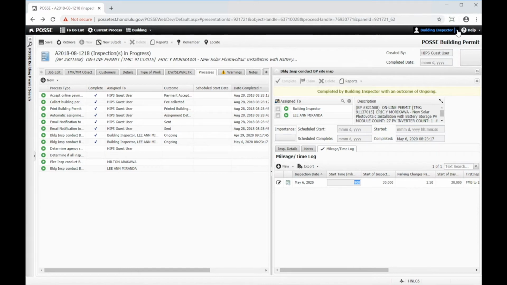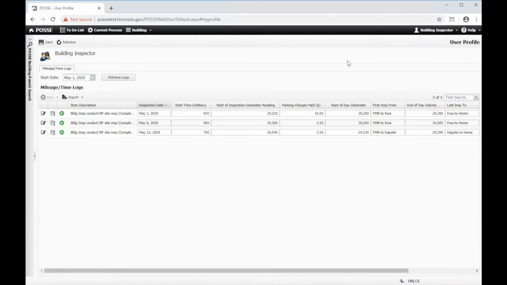So if we go to the top here and click on the My Profile option, right where it says our name, we get a brand new screen here that shows the name of my user and a tab that shows a bunch of mileage time log entries starting with the date I enter here and going all the way through the current date. So right now, I am showing all the inspection time logs from May 1st all the way to today's date, which is May 13th.